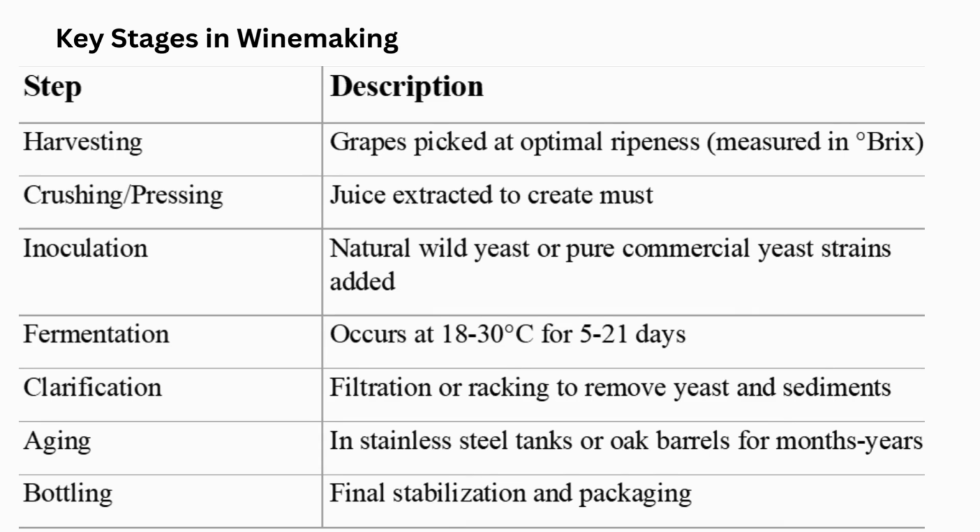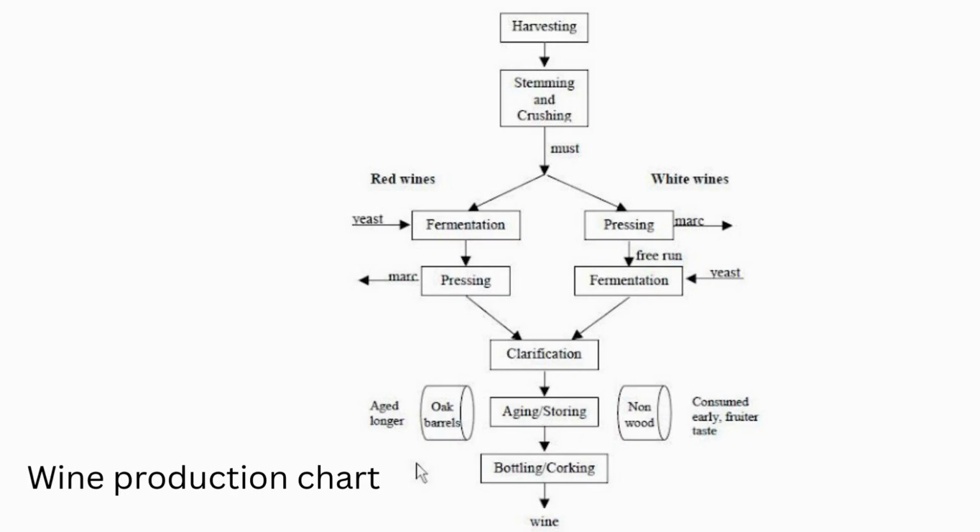Clarification: filtration or racking to remove yeast and sediments. Aging: in stainless steel tanks or oak barrels for months to years. Bottling: final stabilization and packaging. Properly study the flow chart for wine production.